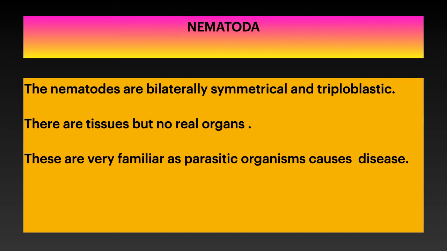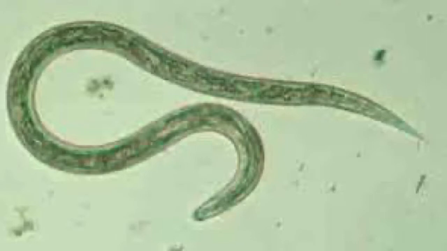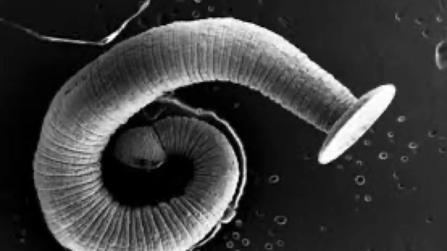Elephantiasis is a disease caused by the filarial worms belonging to the nemathelminthes. We observe roundworms and pinworms, which stick to the intestine and lead a parasitic mode of life, causing various diseases. And here is the structure of a filarial worm. You can observe the cylindrical shape, or you can also see the hookworms, which have a hook that attaches to the intestine and lead a parasitic mode of life.